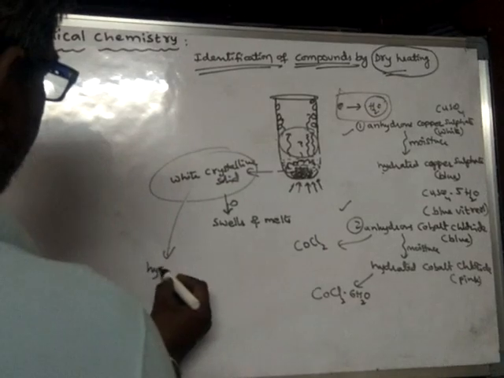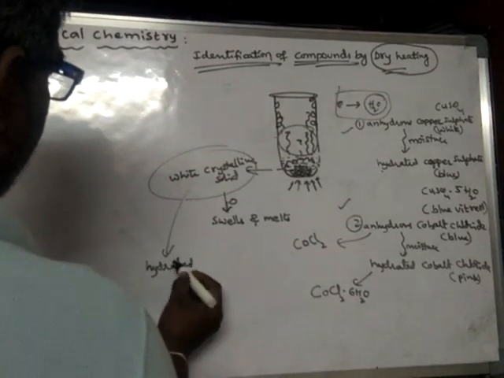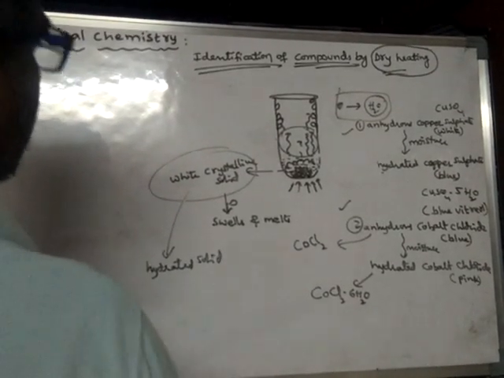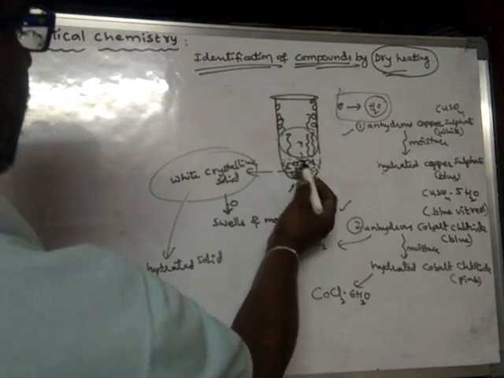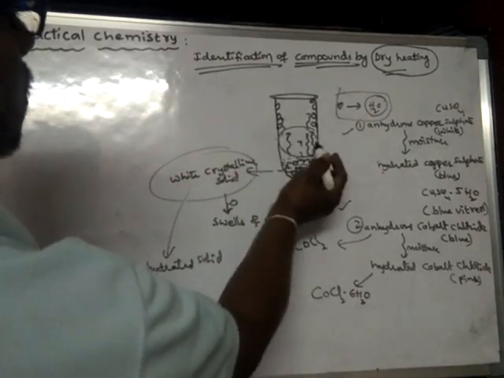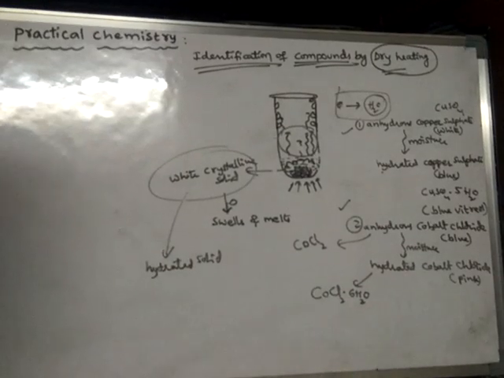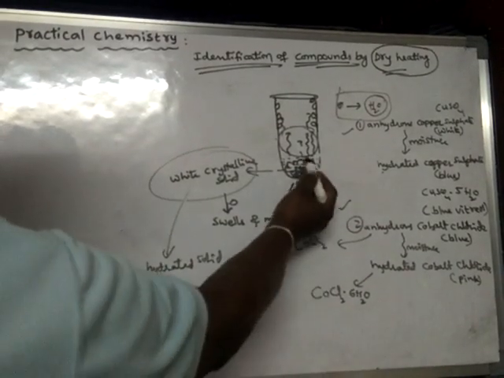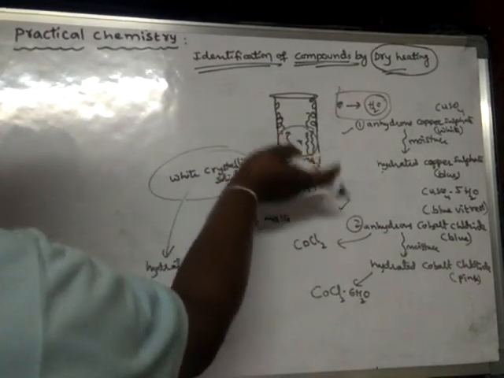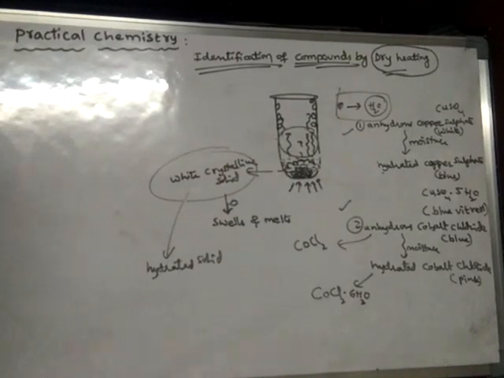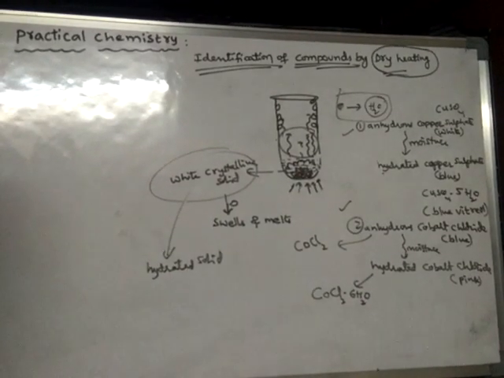As it is a hydrated solid, it is able to produce these steamy vapors. If it were not a hydrated solid, it would not give steamy vapors.